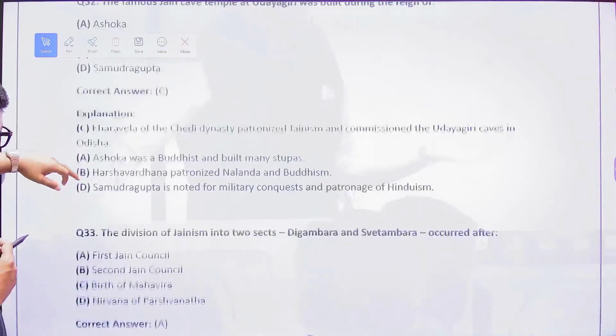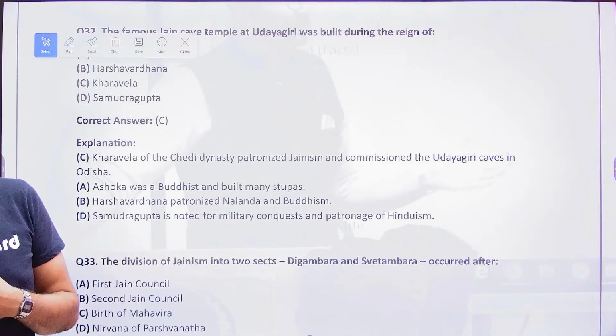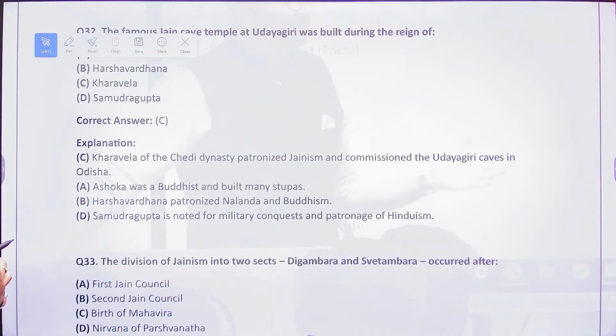Now, the next one is the division of Jainism into two sects, Digambar and Shwetambar. It occurred after the first Jain Council, second Jain Council, birth of Mahavira, or Nirvana of Parshvanatha. Now, what do you think is the answer to this? Come on, Sasi. What do you think is the answer to this?